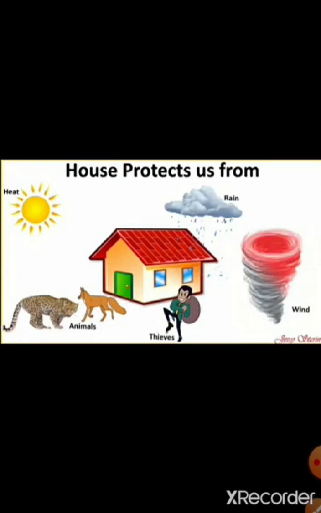So, what is the use of a house? Why do we need it? We need it because the house protects us from heat, it protects us from rain, wind, animals, as well as thieves also. So the house protects us from all of these things and keeps us safe. That is why we need a house. We cannot live on the street or in the open ground.